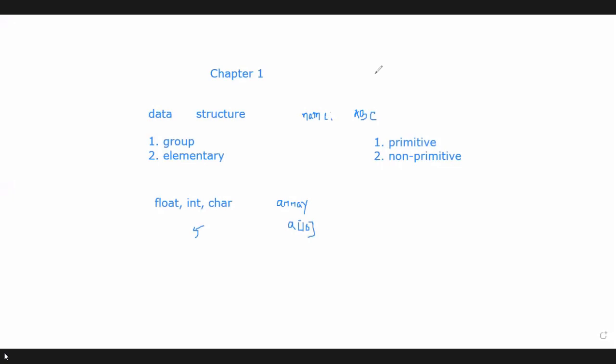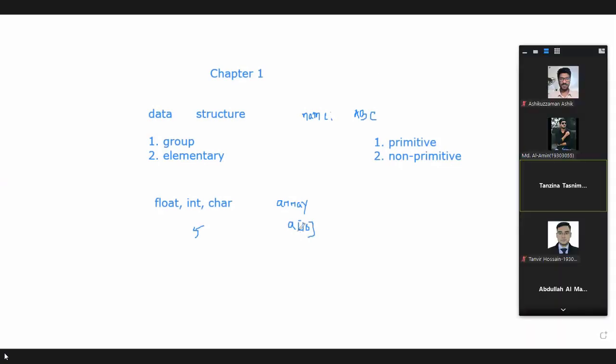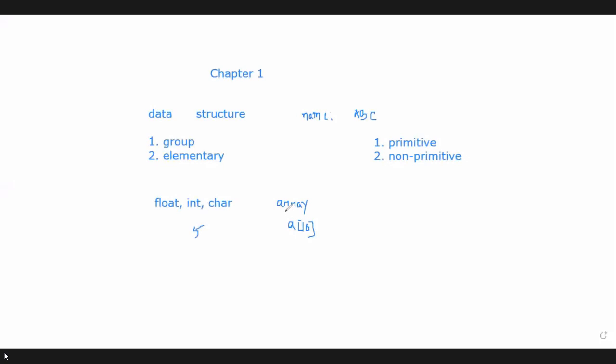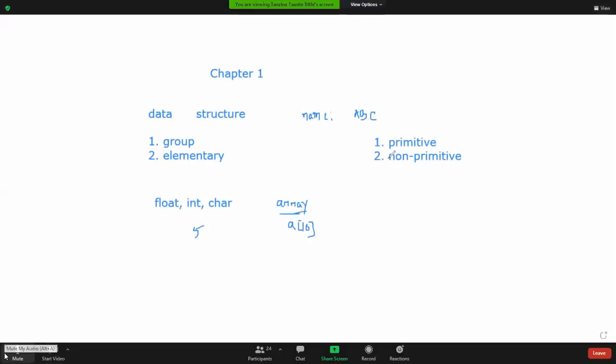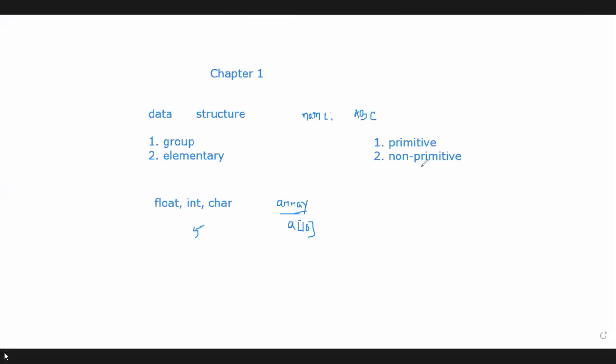this variable is integer type, that means we can now divide this array variable, isn't it? How many data elements are here? 10 data elements. Yes, so this type of derived data type is called non-primitive data structure. So this non-primitive data structure can be divided into two parts. One is called linear data structure and another is non-linear data structure.